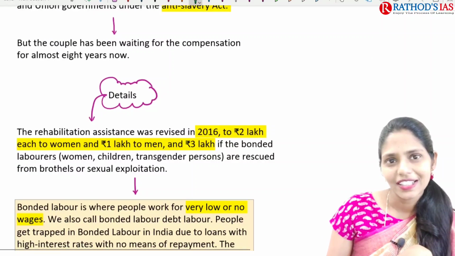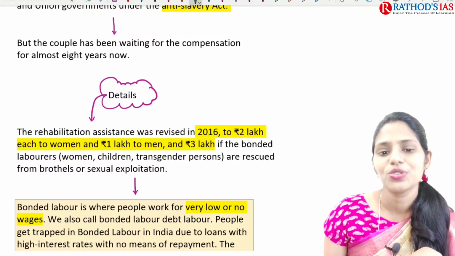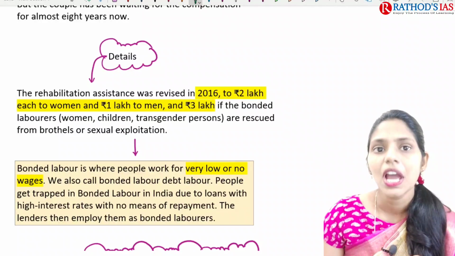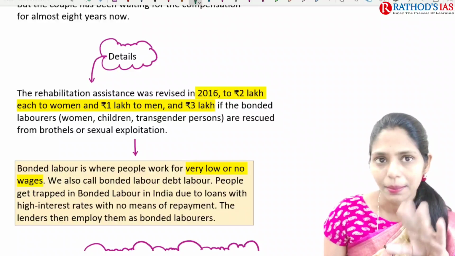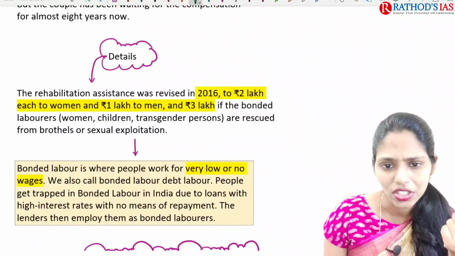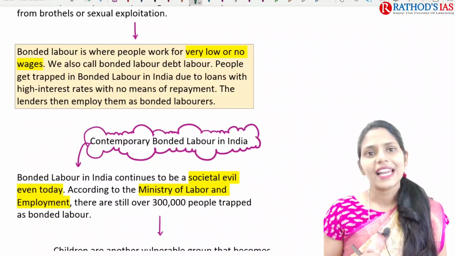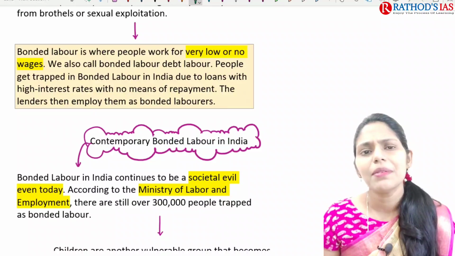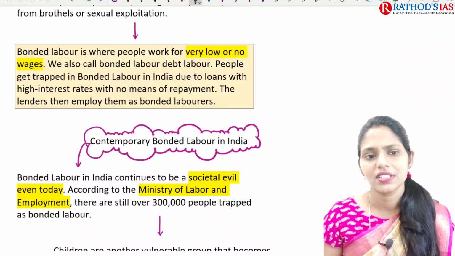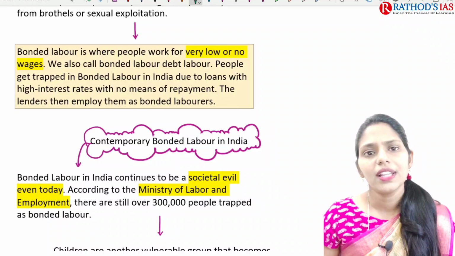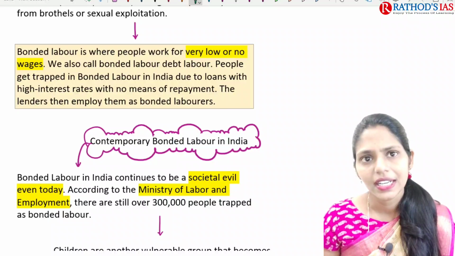But if they had been freed in 2016, they would get like 2 lakh rupees for men, 1 lakh rupees for women, and 3 lakh rupees for the pair, that is a couple, along with their children or transgenders. So what exactly is this bonded labor? Bonded labor means nothing but people working for very low or no wages. So we also call them bonded labor or debt labor.